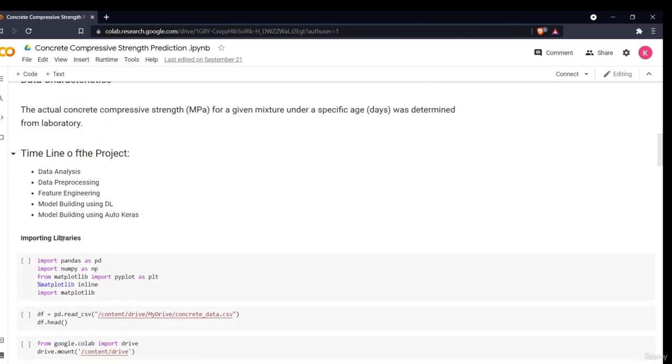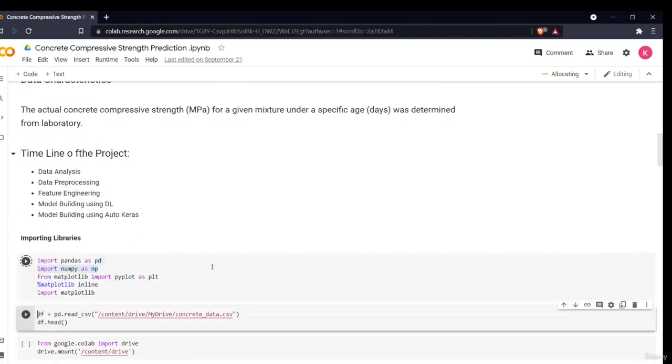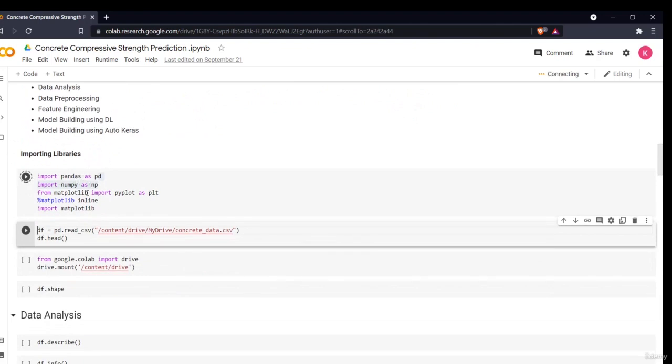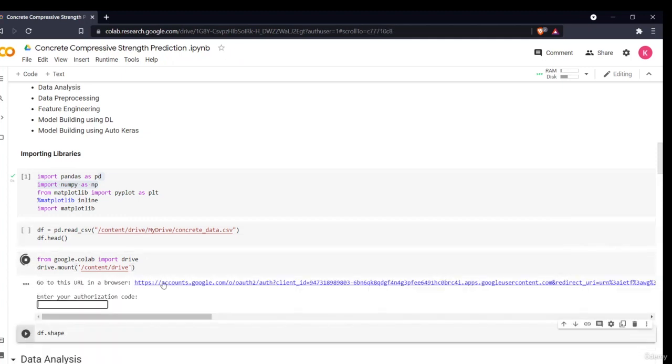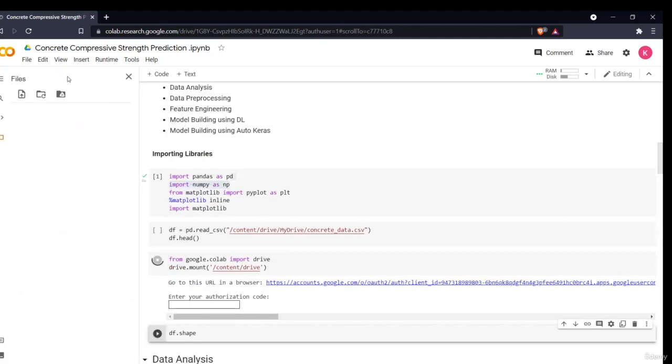Let's proceed. The very first thing we'll do is import our libraries. I've imported pandas, NumPy and matplotlib. These are for various visualization, data processing and pre-processing techniques. In order to import data in your Google Colab environment, first you have to upload your CSV file to your Google Drive. Then you have to mount your drive. When you click on this mount drive option, it will give you a link. Then you just have to click on this link.